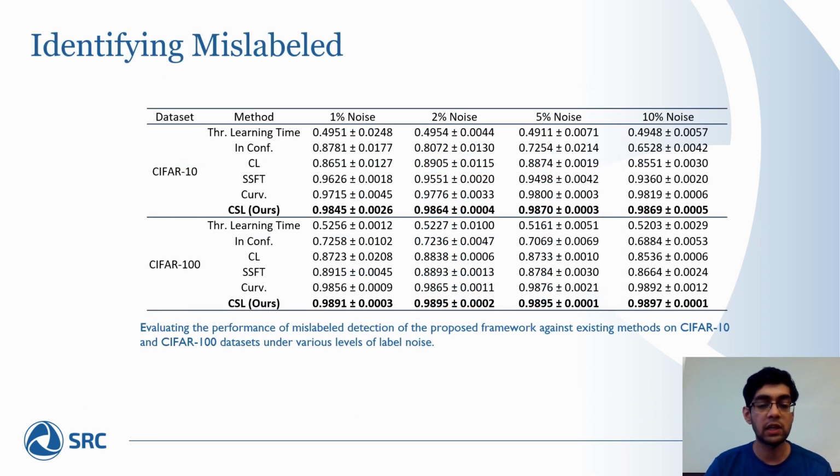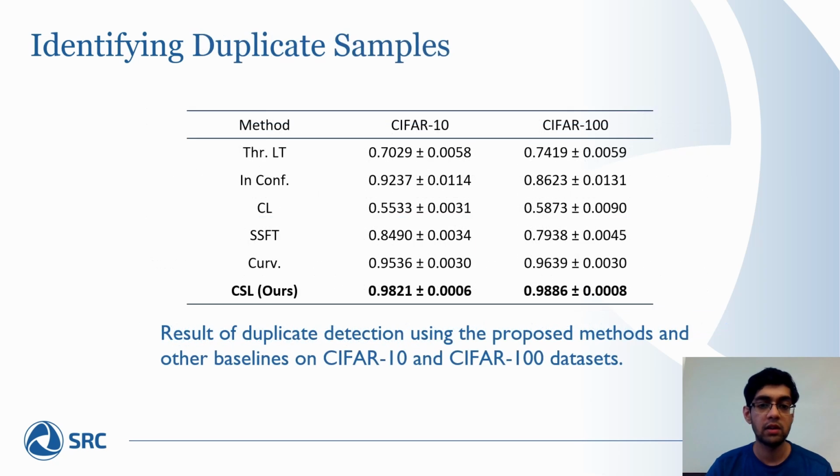Using CSL, we can apply a threshold and identify mislabeled examples in the dataset. By introducing label noise, we clearly see that CSL can identify mislabeled examples and achieve state-of-the-art performance on CIFAR-10 and CIFAR-100 datasets. Additionally, it can also identify duplicates in the dataset.